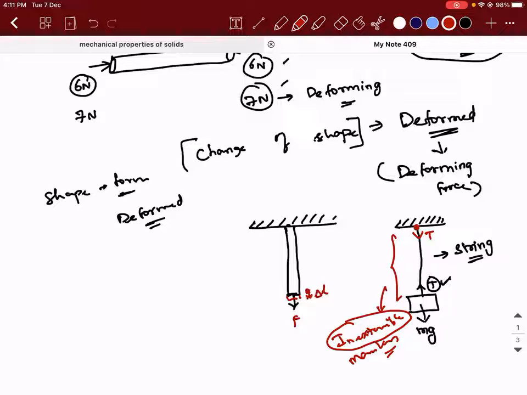So there is going to be a change in length. Then this is an elastic material. So practically speaking, the value of force at this point should be lesser than that. It should be F dash, where F dash should be slightly less than F, or I can write F dash is approximately equal to F. This is what happens in a practical scenario.